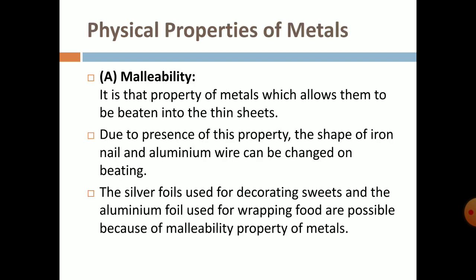Now let us understand the physical properties of the metals. The first one is malleability. Malleability is a property of metal which allows it to be beaten into a thin sheet. Due to this property, the shape of an iron nail and aluminium wire can be changed on beating. Silver foil can be used for decoration of sweets, and aluminium foil can be used for wrapping food. Also, using this malleable property, we can create different sheets from different metals.